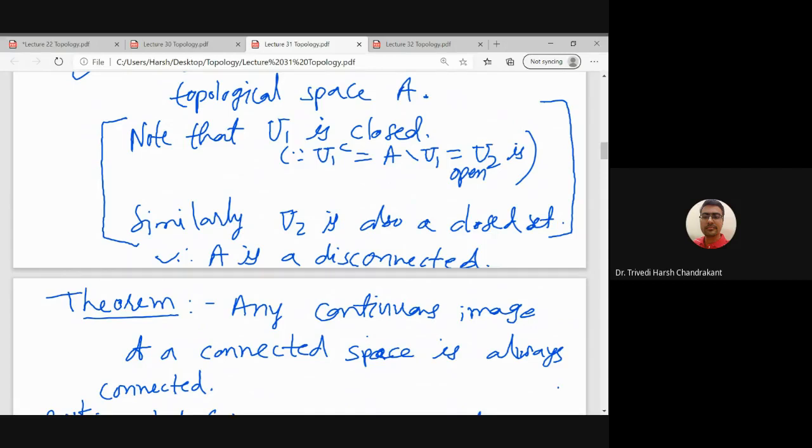A property is called a topological property if it behaves well under a continuous map, right? So if I have a continuous function and I take the image of a connected space, then the output space which we get is also connected. That means connectedness is preserved under continuous functions, and therefore it is known as a topological property.